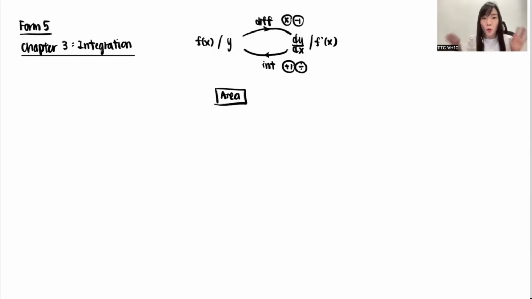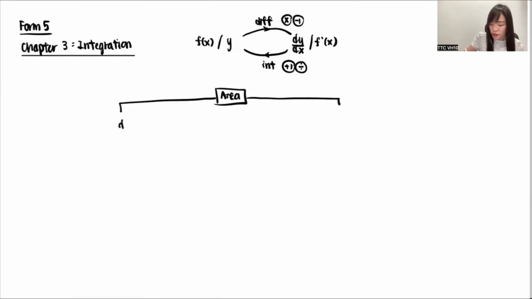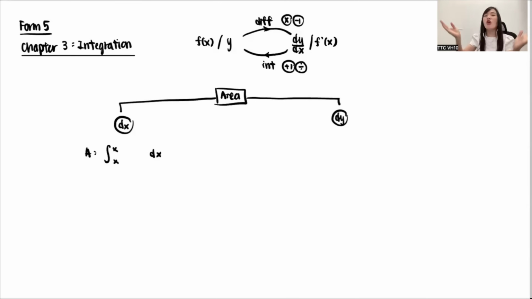Whenever you want to find area, there are always 2 ways: one is using dx, one is using dy. Let me write down the formula first. Whenever you are using dx, the formula looks like this. In front is always x, so all the corners are x, but inside is always y.